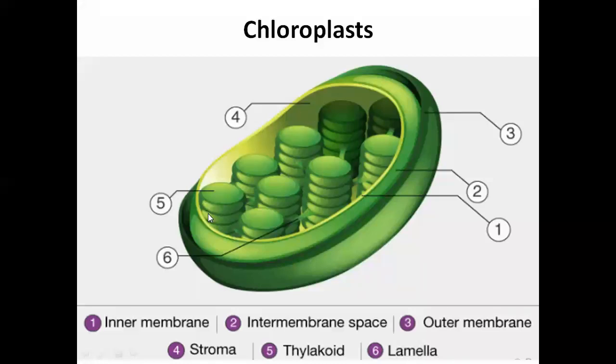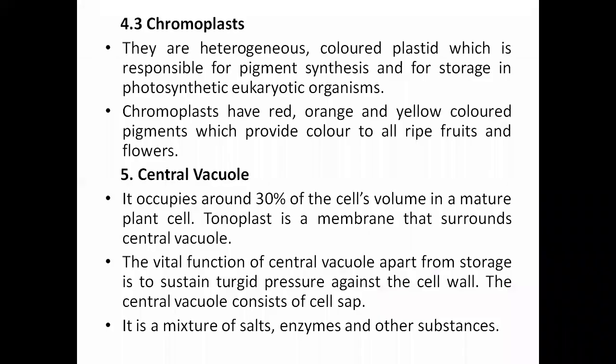And the fifth one, the seat-like or chair-like structure you can see, that is the thylakoid. Okay, and the sixth one, this small ribbon-like structure you can see between these chair-like structures, that is the lamella, right? So this is the chloroplast, right?